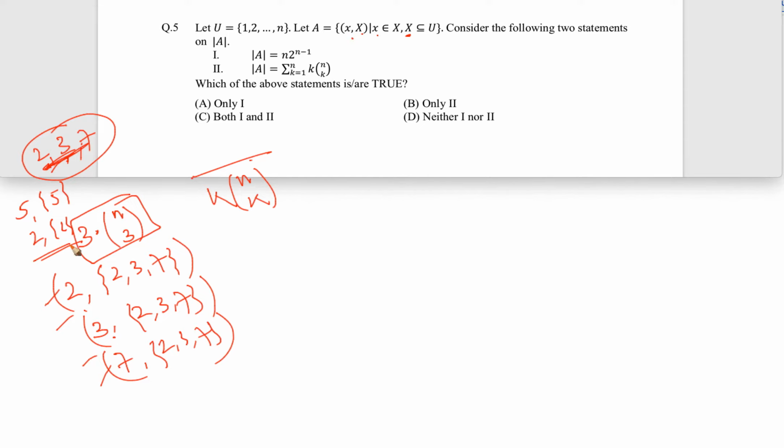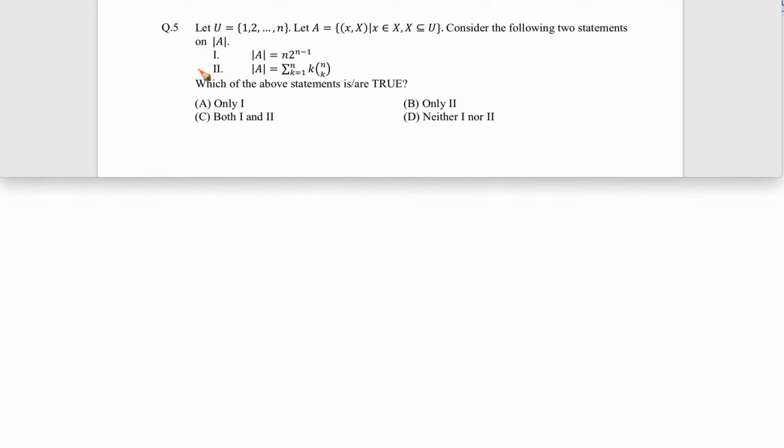Similarly, for 2 elements and for 3 elements, I have just shown you how things can work out. So there will be a summation over this, from k equal to 1 to n. That is basically the cardinality of A. So the thing they are saying in statement 2, the summation from k equal to 1 to n of k into n choose k, is essentially that, and that is correct. So definitely the second statement is correct. We have to figure out the first statement.